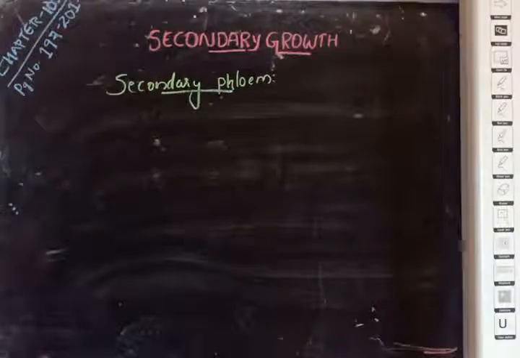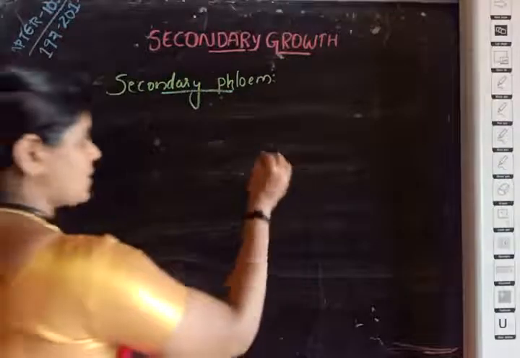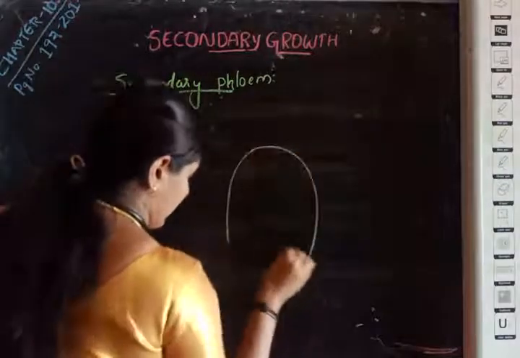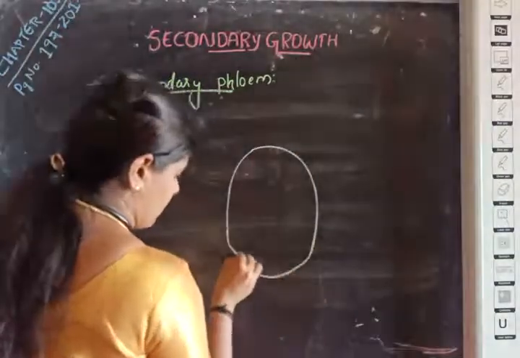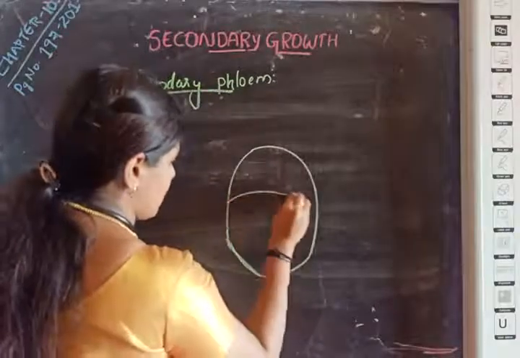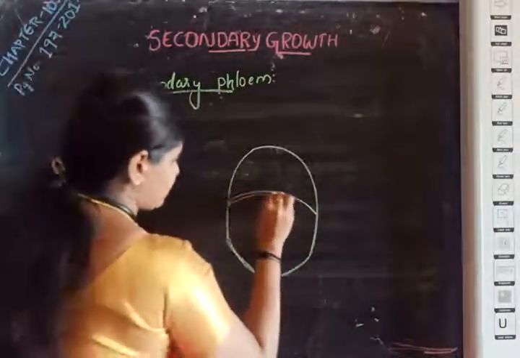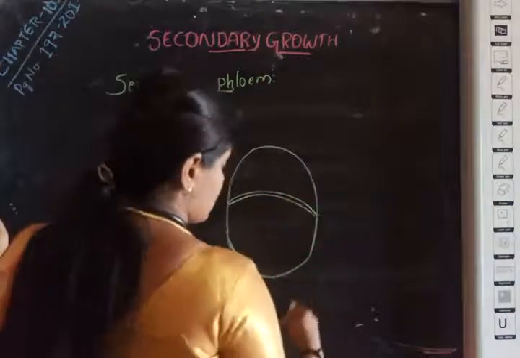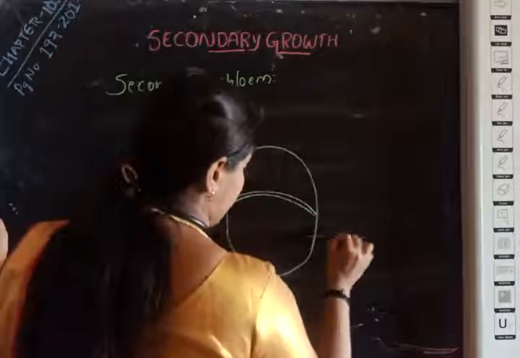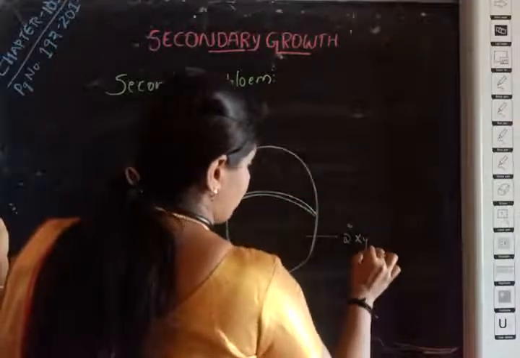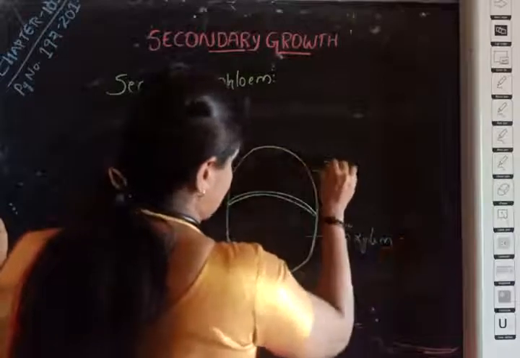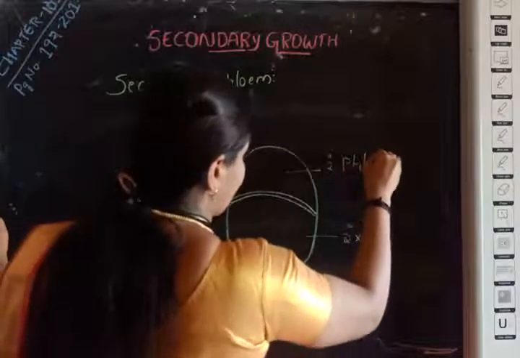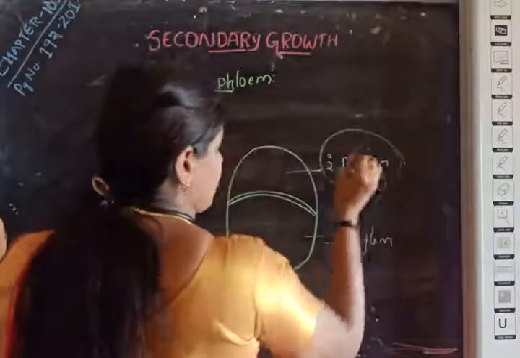The vascular cambium ring produces secondary phloem or bast on the outer side of the vascular bundle. If you consider this a vascular bundle, this is the vascular cambium, and the cells which are cut inwards to the vascular cambium are called the secondary xylem, whereas those cut outward are the secondary phloem.